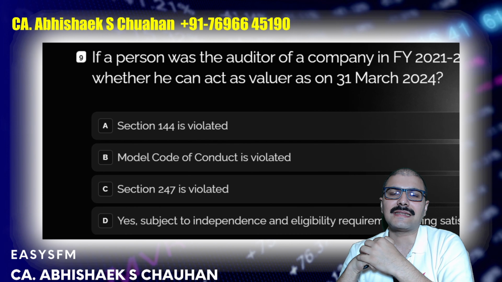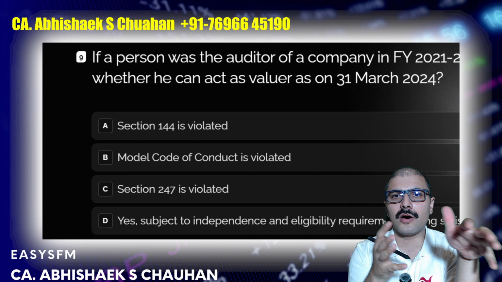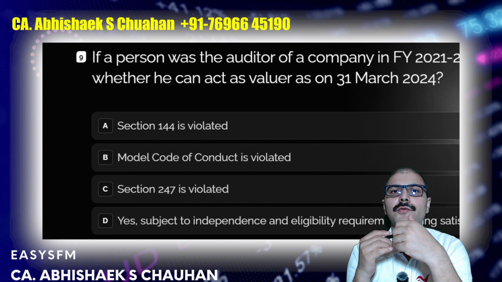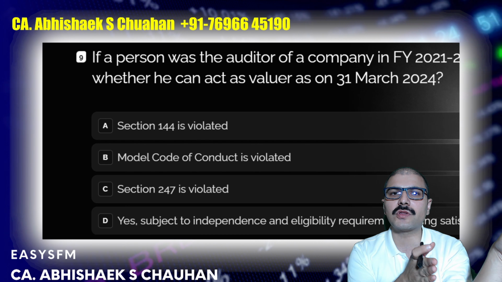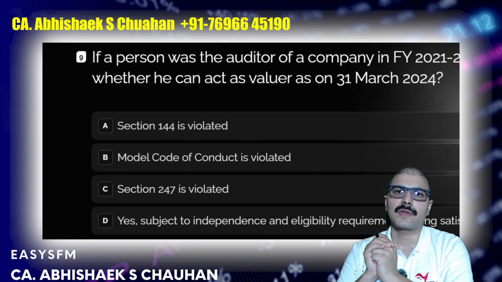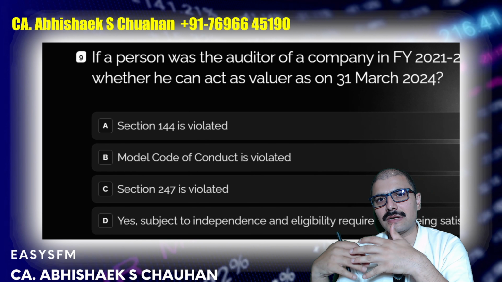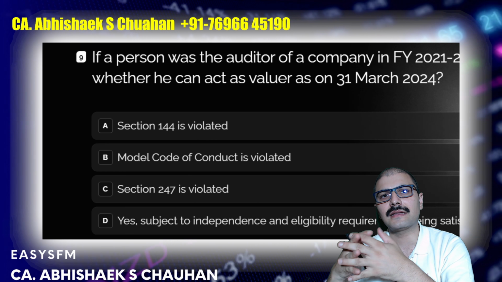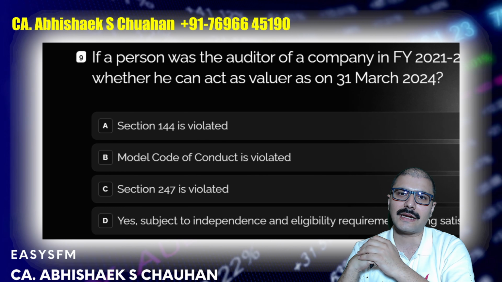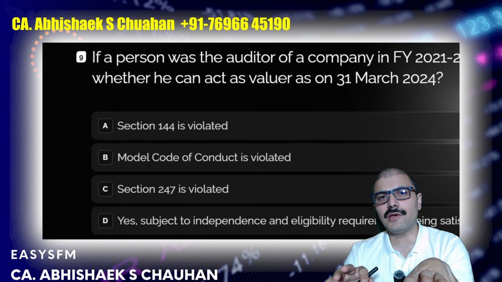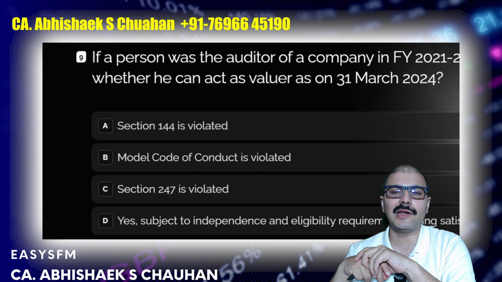But section 247 says clearly that earlier it was that you should not have any prior or after commitments with that organization, but it was not clear. Then in 2018 or 2019, I guess, it was made clear that before 3 years and after 3 years, in that time period, you should not be a connected or an interested party to that. And when you read the FAQs, it is considered that a statutory auditor or an auditor of the company is an interested party to that organization, right? So if you are the auditor of the company in 2021 and 2022, you cannot act as a valuer in 2024.